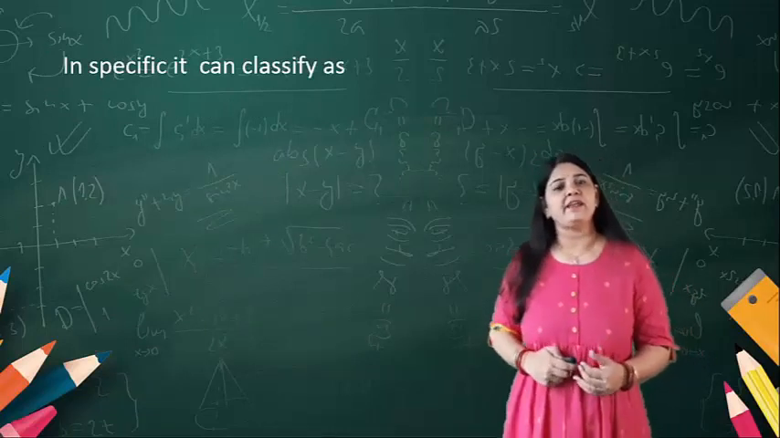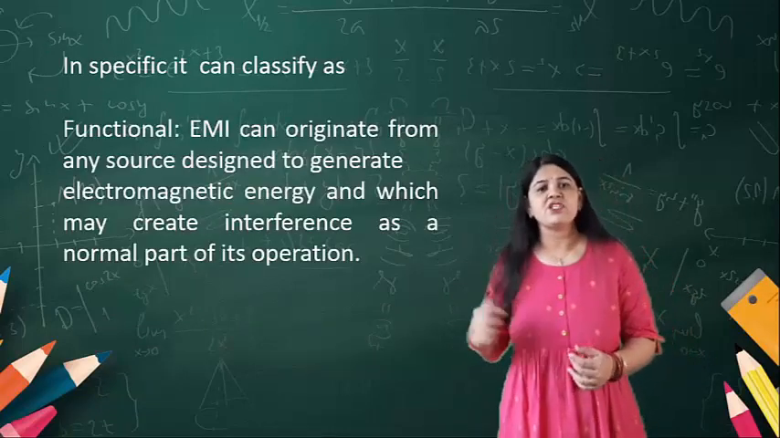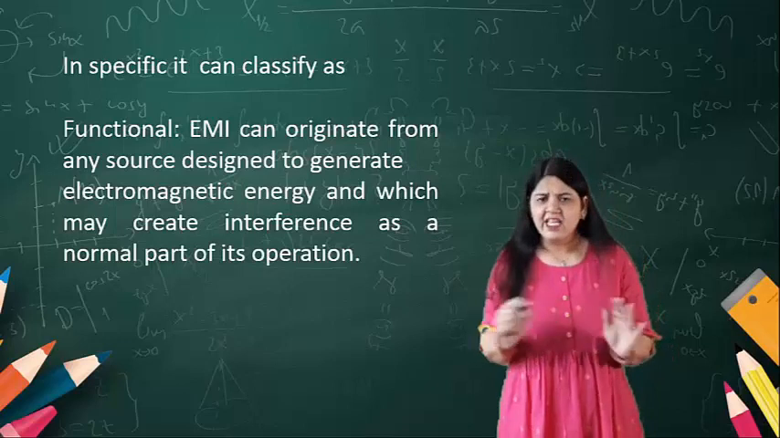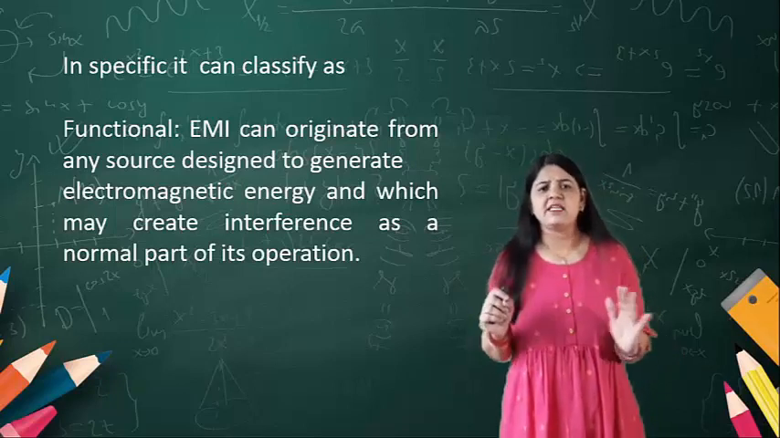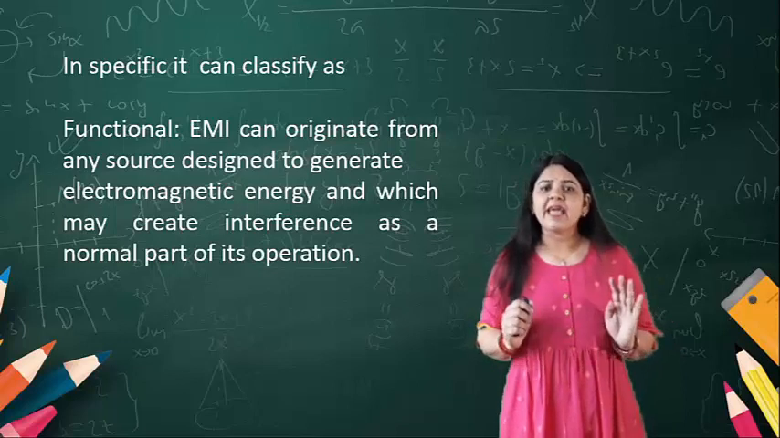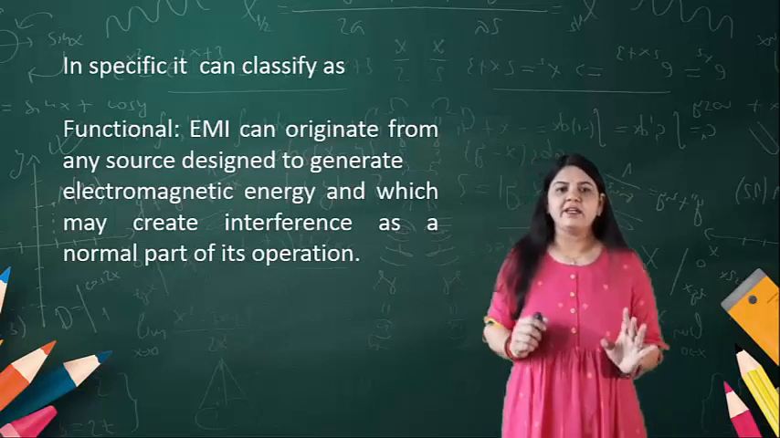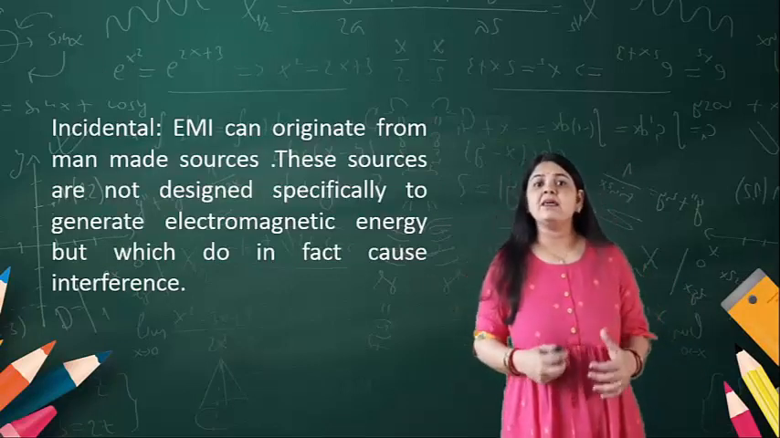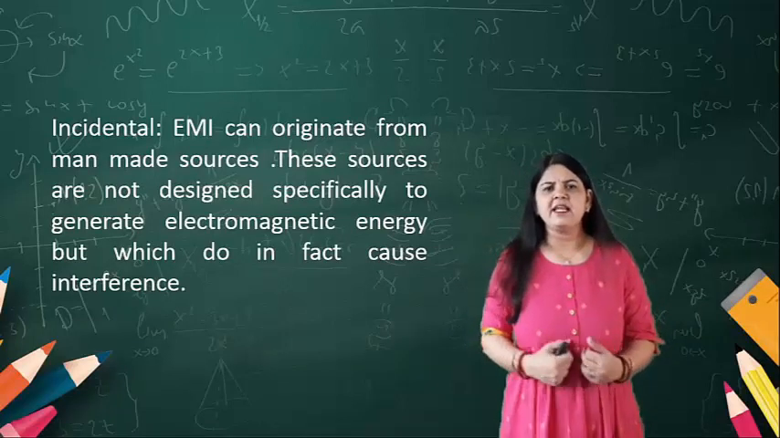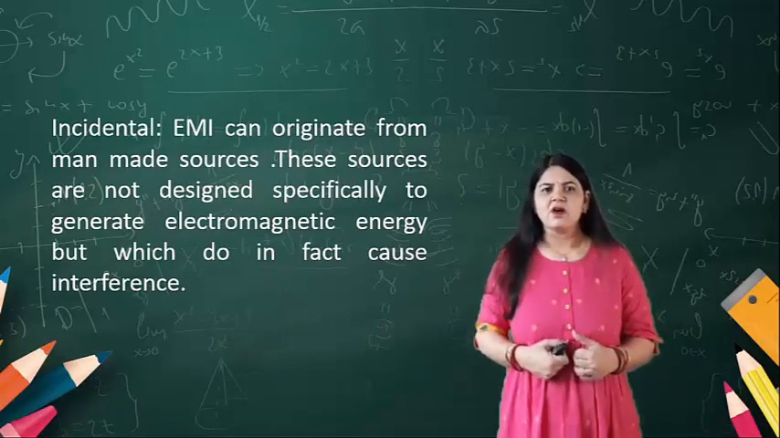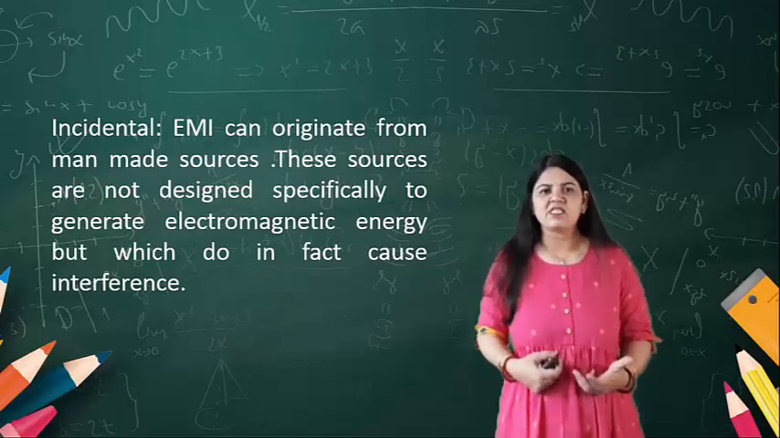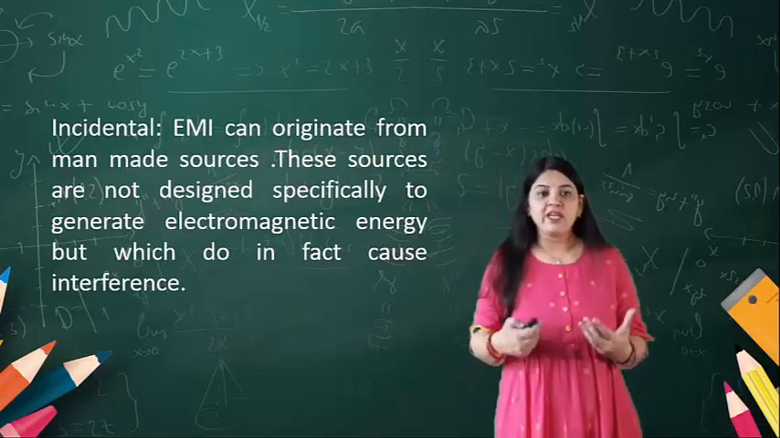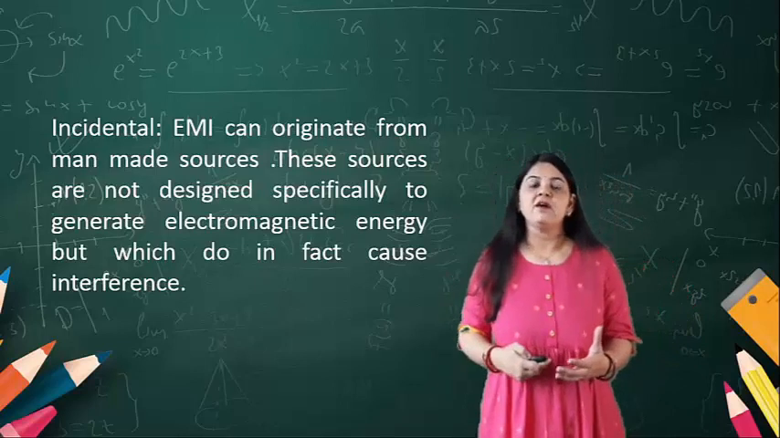Now in specific it is classified as the functional EMI. This functional EMI can originate from any source that is designed to generate electromagnetic energy and which may create interference as a normal part of its operation. Another one is the incidental EMI. Incidental EMI is from man-made sources, and it is not designed specifically to generate electromagnetic energy, but it does in fact cause interference.